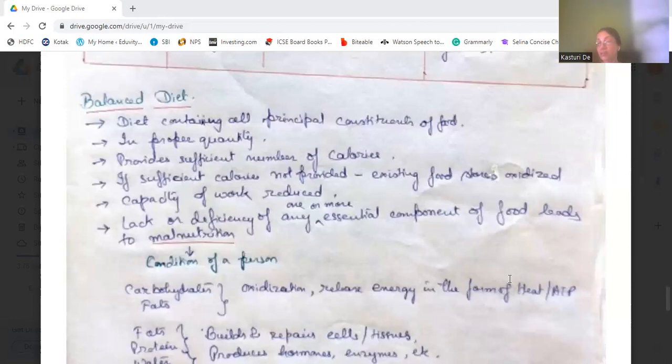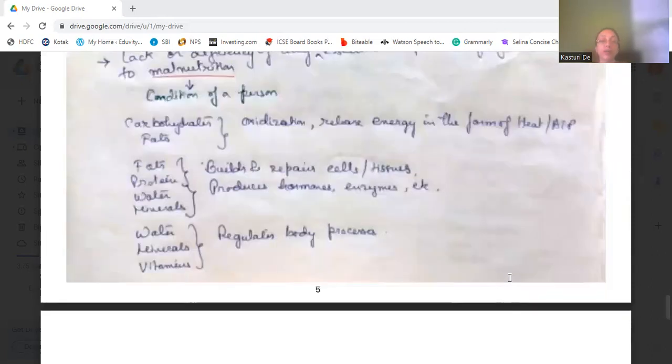A food which is lacking either carbohydrate or protein or fat or water or minerals or vitamins can lead to malnutrition.